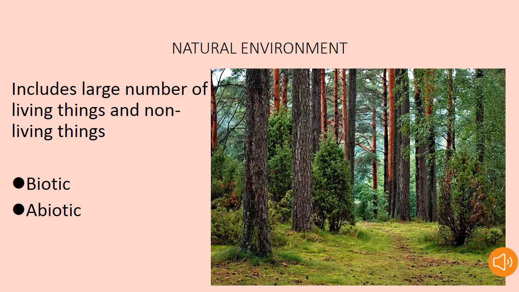The natural environment includes a large number of living things that are classified as biotic and non-living things that are classified as abiotic. So we have two categories of natural environment, that is biotic and abiotic. Biotic, for example, we have animals, plants, microorganisms, etc. For abiotic, we have land, water, atmosphere, etc., which come under non-living things.